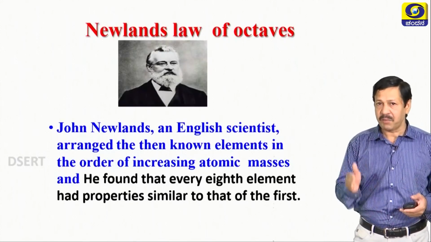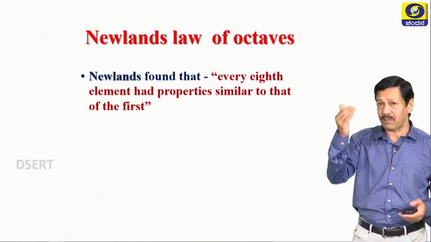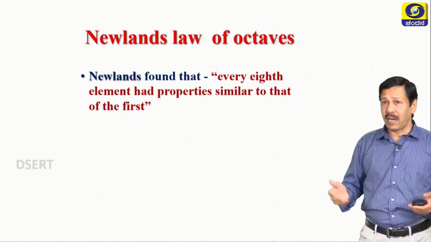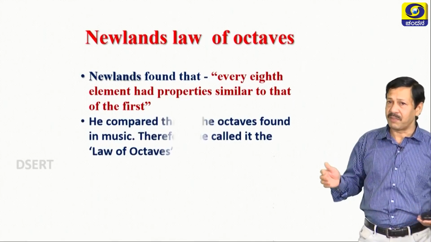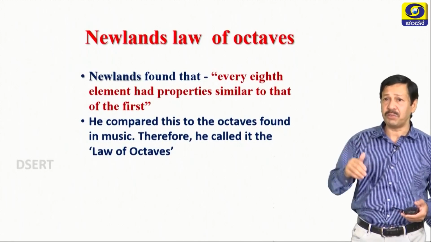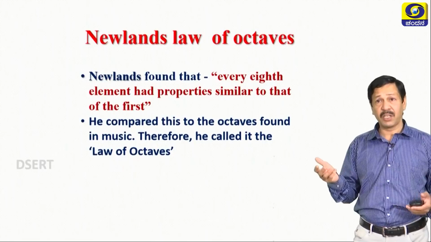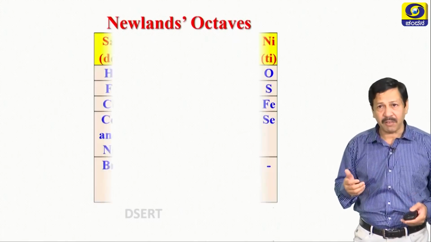Wherever you start, from there the eighth element will resemble the first one. So he compared this to the octaves in music, the musical notes. Therefore he called it the law of octaves.